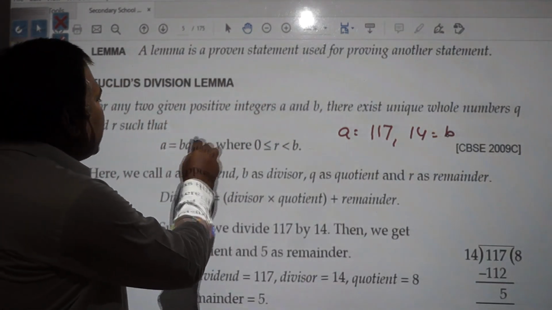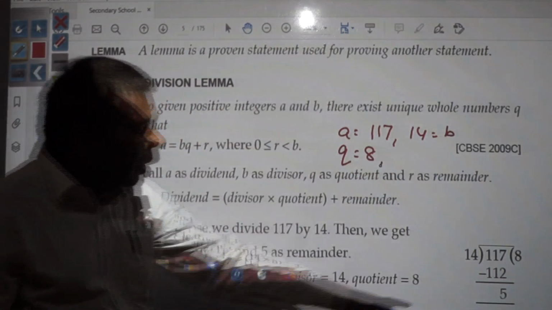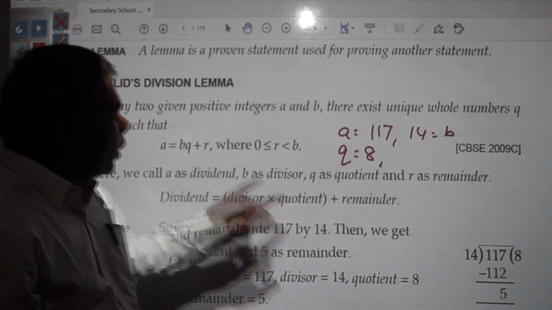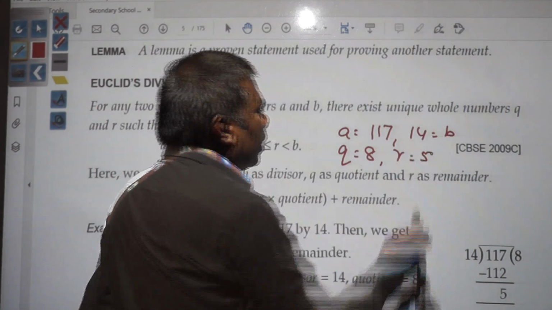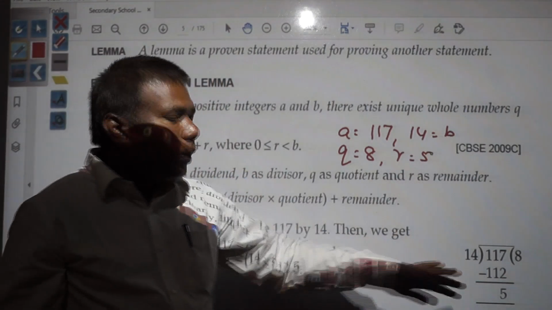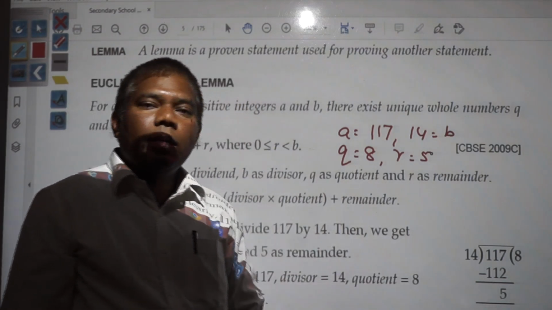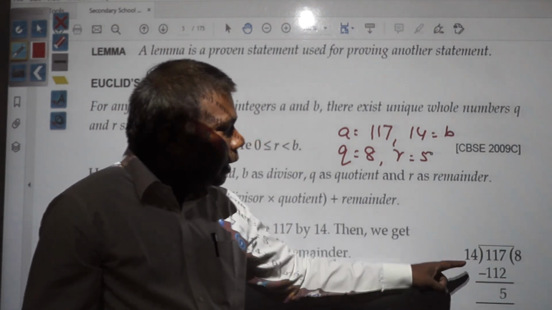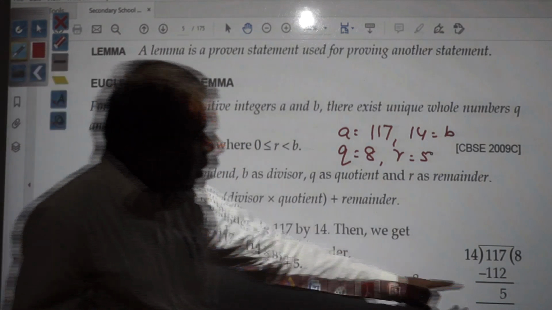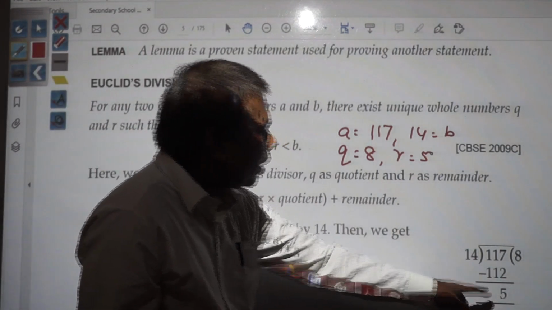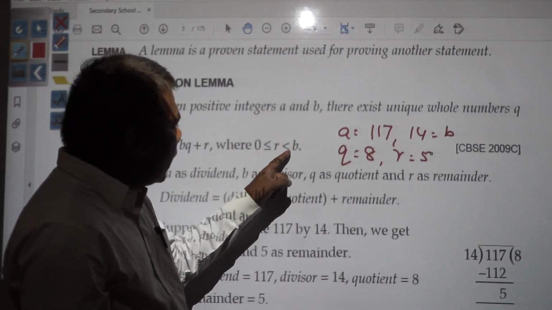It means in place of Q you are getting 8, and in place of R you are getting 5. Now whenever you divide, one thing you might have observed: the remainder is always lesser than 14. It means always 5 will be lesser than 14. Here it has been written, R is always lesser than B.